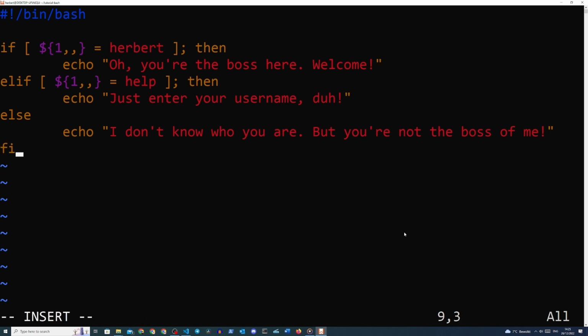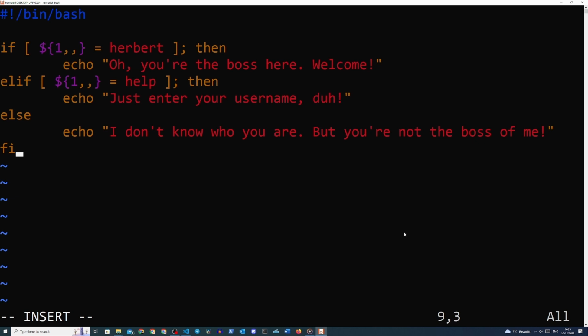Now let me explain to you what we did here. So this script will take in a positional argument, which is a great way to test how the if statements will work. We start our if statements with an if, followed by the test expression. Take note of the square brackets used in the previous section. We test if the first positional argument is equal to the value we provide. Take note of the double comma and the curly braces.